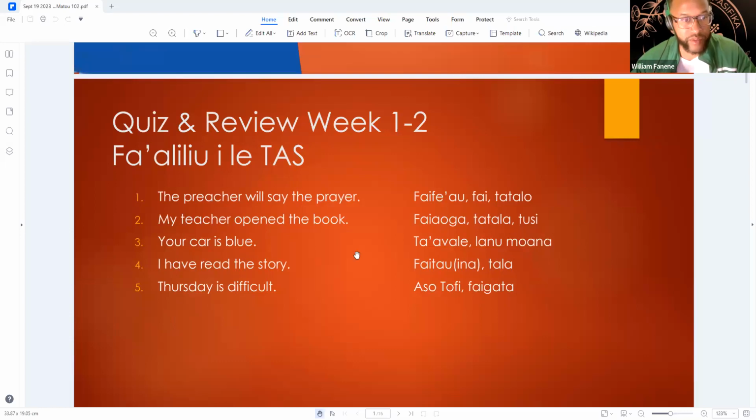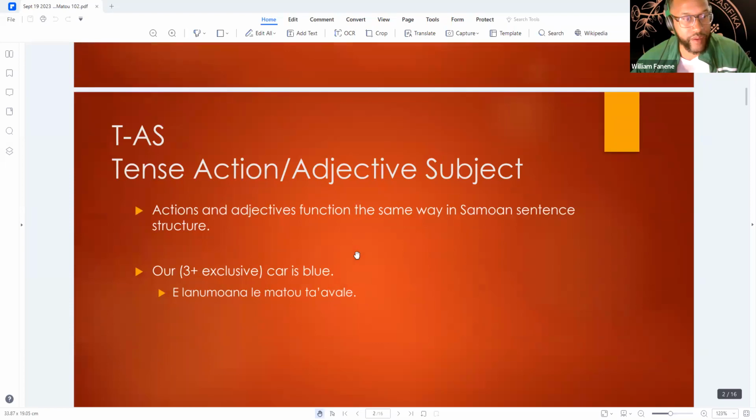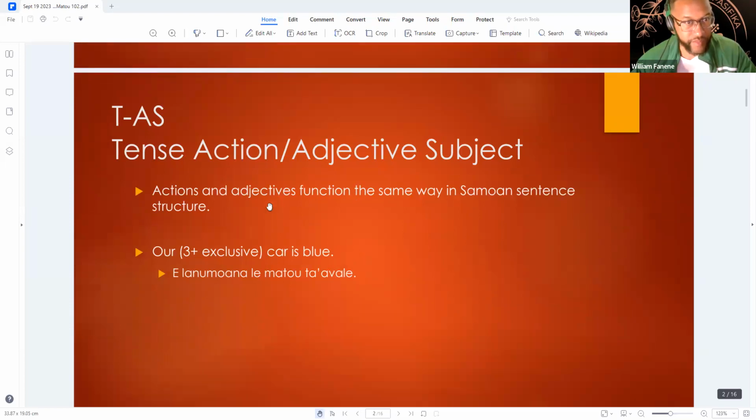Let's go to some other slides. Action and adjective function the same way in the Samoan sentence structure, as I said a second ago: tense, action, subject, or tense, adjective, subject. Adjectives are words that describe a subject.